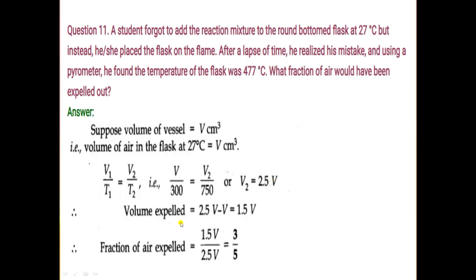Now the volume expelled will be 2.5 volume, that means the volume at 750 Kelvin, minus the volume at 27 degrees Celsius. It is equal to 1.5 volume. But we have to find the fraction of air expelled. So here we will divide 1.5 volume by the volume which was at 750 Kelvin. So 1.5 volume is divided by 2.5, and it comes equal to 3 by 5.